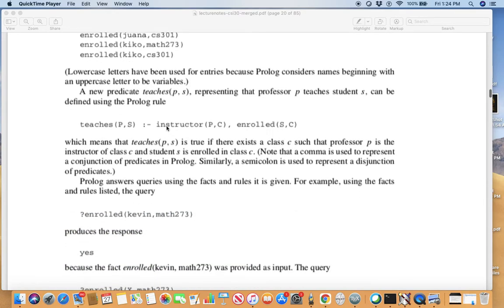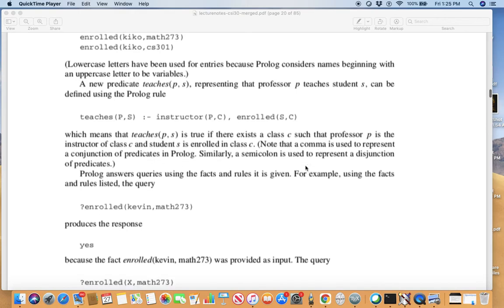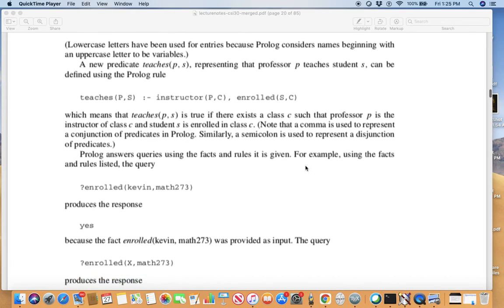So teaches(P, S) is true if there exists a class C such that Professor P is the instructor of class C and the student is enrolled in that same class. A comma is used to represent conjunction. You want this instructor to teach the class and the student to be enrolled in the class, so the comma represents conjunction, that is, and. A semicolon is used to represent disjunction. In this statement we didn't need a disjunction, so we did not have a semicolon.